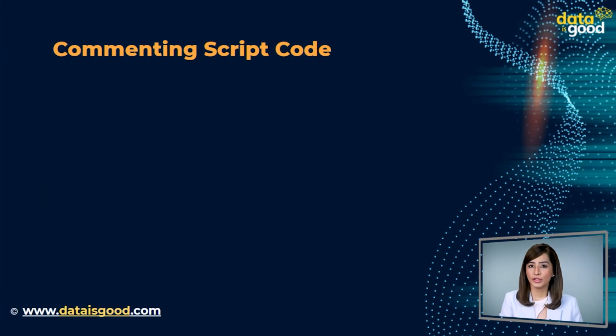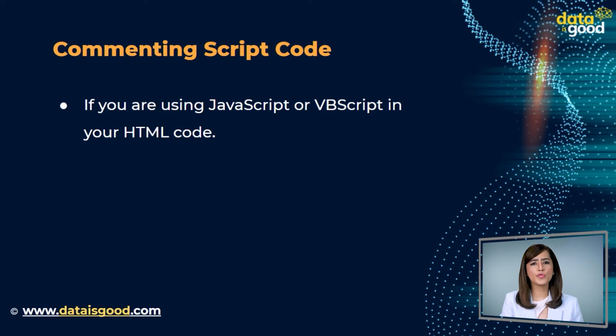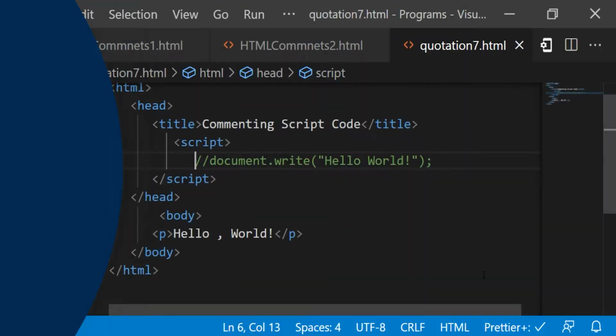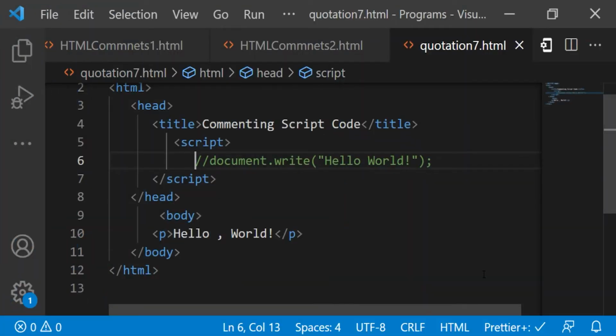Commenting script code. Though you will learn JavaScript with HTML in a separate tutorial, here you must make a note that if you are using JavaScript or VBScript in your HTML code, then it is recommended to put that script code inside proper HTML comments so that the old browser can work properly. Here's an example of commenting script code. In this example, we are commenting script code. All text on a line that follows to the right of 2 forward slashes will be considered a comment and will not be executed when the script is run.